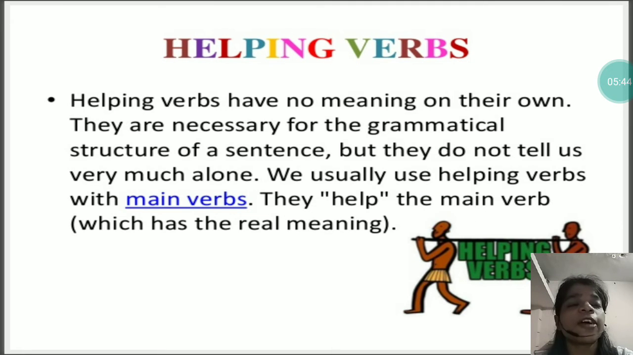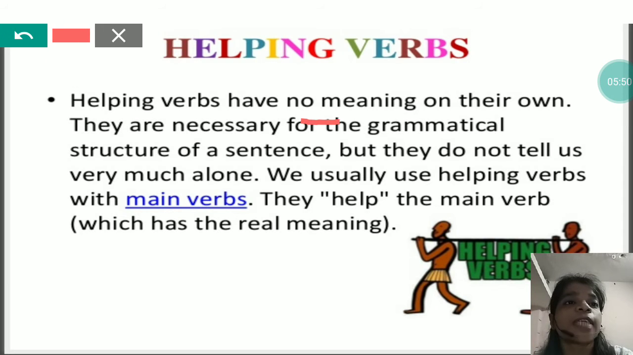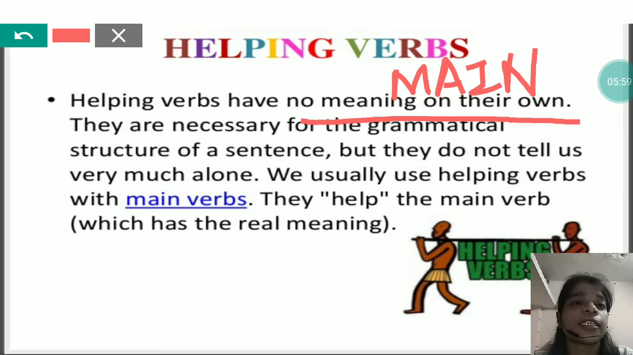Now, helping verbs have no meaning on their own, and as it has no meaning on its own, that's why it needs a partner, and its partner is the main verb. That's why I told you that these two are used together. If there is no main verb after a helping verb, then the meaning of the helping verb will be nothing.